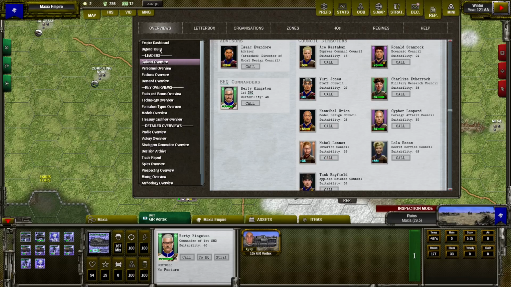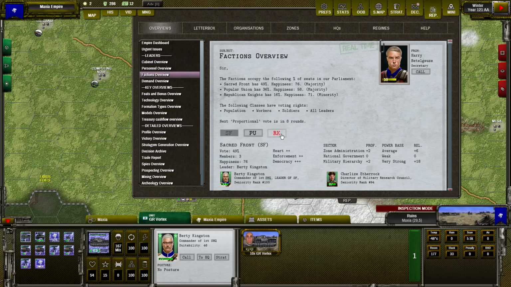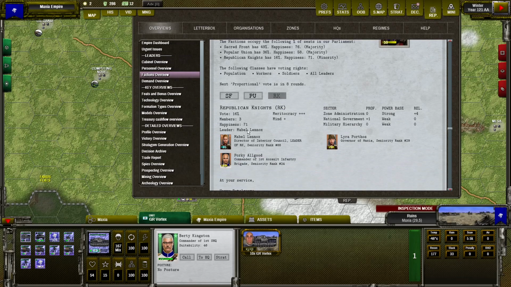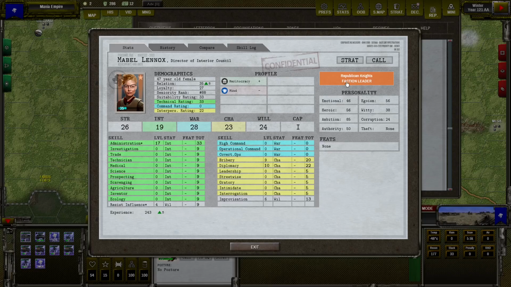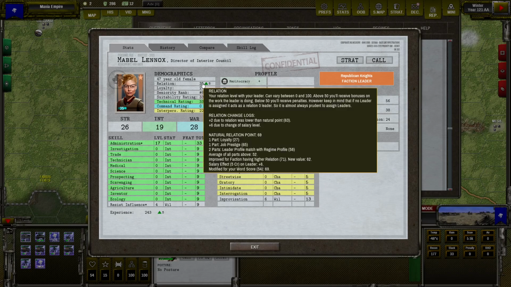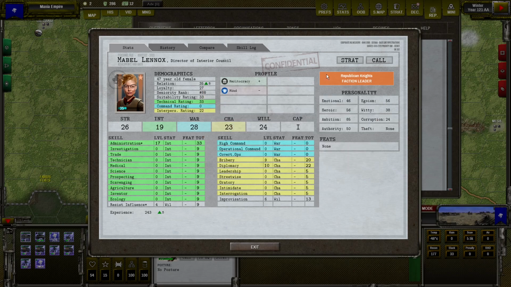If we go to our factions screen and click on Republican Knights, we can see that the happiness is 71. The more we improve the happiness with the faction, the more we improve happiness with all leaders belonging to that faction. But the highest impact we have is on the leader of the faction, with these stars in the background. So she is a faction leader and she is very sensitive, and her relation will be more impacted by the faction than other members of the faction.